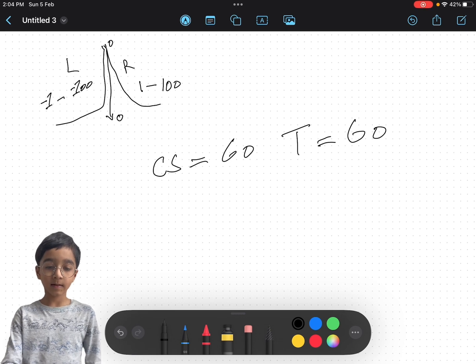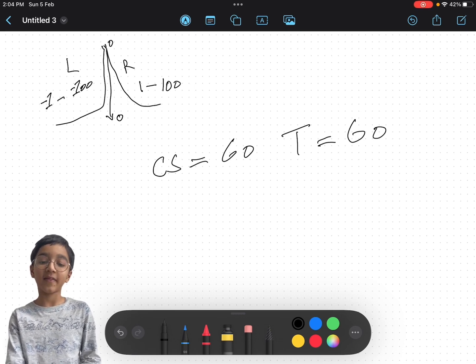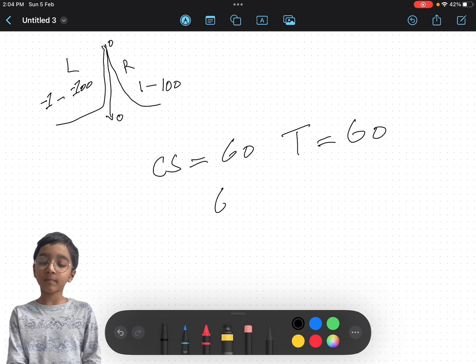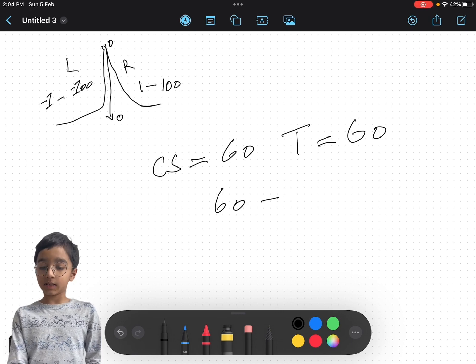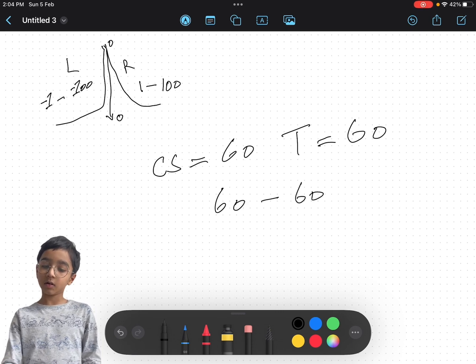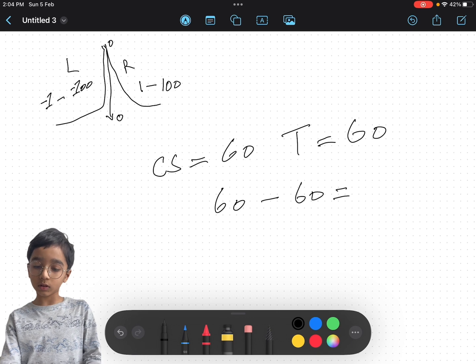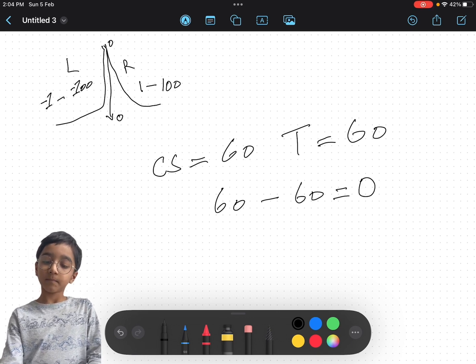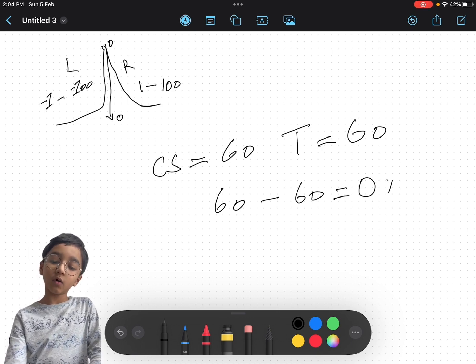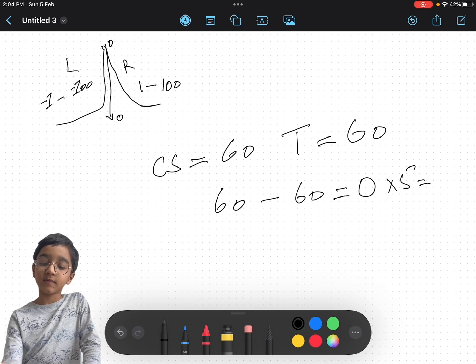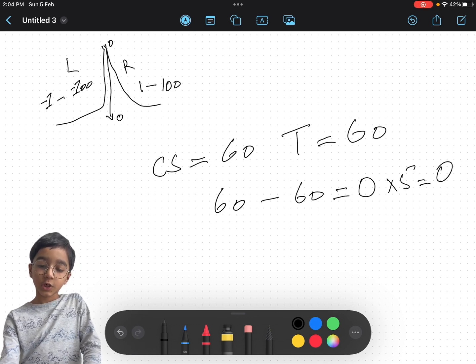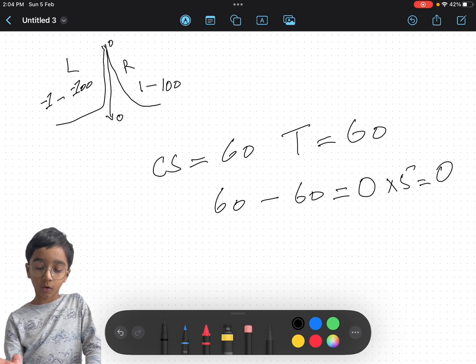And then now we are going to do math. 60 minus 60 equals 0, right? So what's 0 times 5? Whatever multiplied by 0, it's always 0.